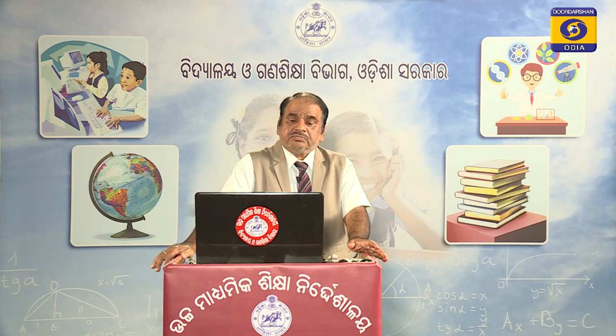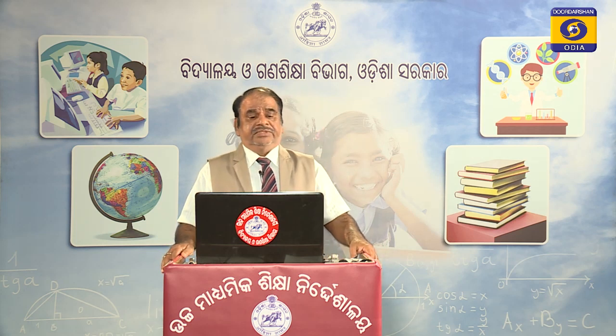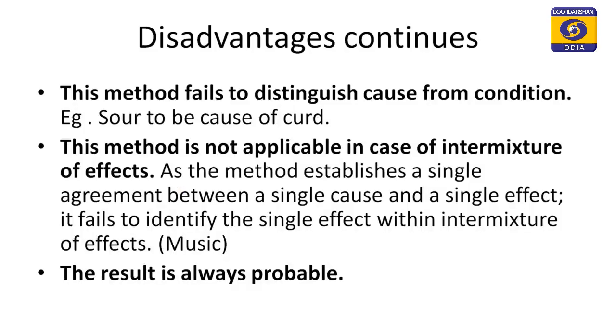Now, another important defect of this method is that sometimes we fail to distinguish between the cause and another condition. You might be knowing from the chapter on causation that cause is the sum totality of the conditions, positive and negative, taken together. So, there may be several conditions for the production of the effect, and all those conditions taken together are the cause.